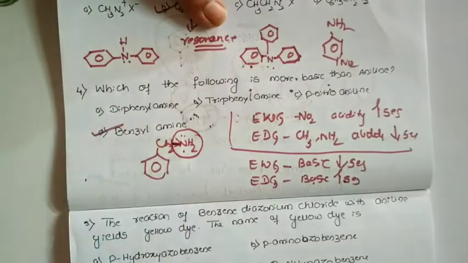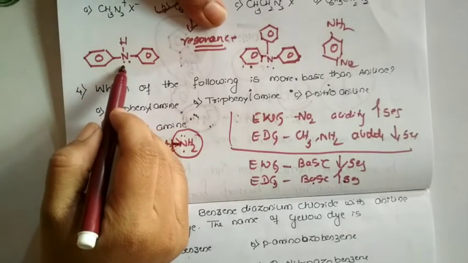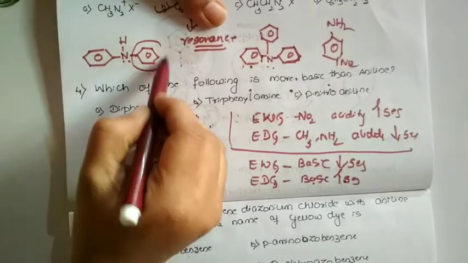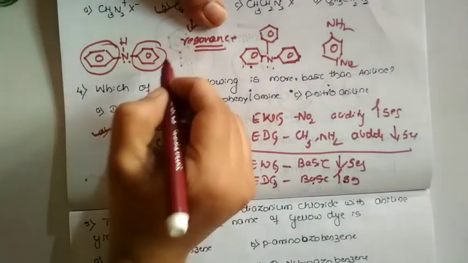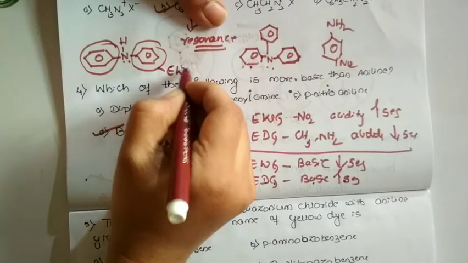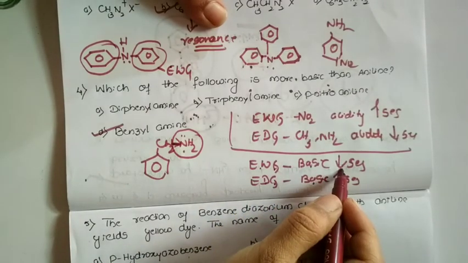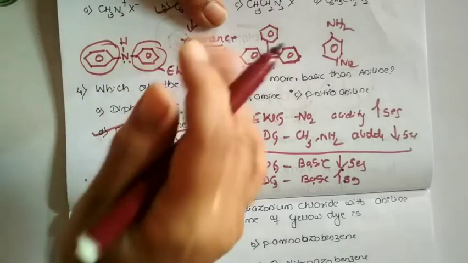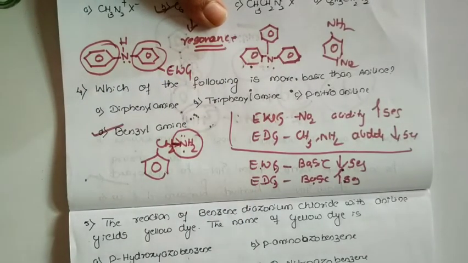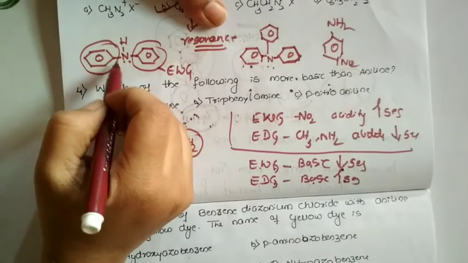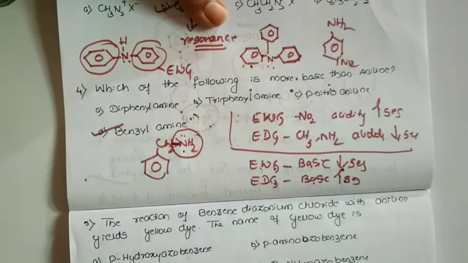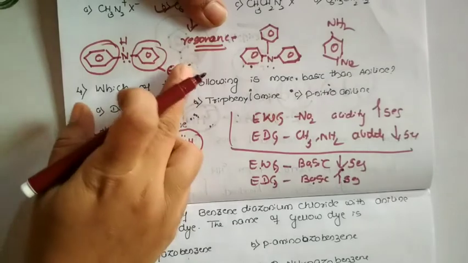Here you could see, yes, there is a nitrogen with a lone pair of electrons, I agree. But these 2 phenyl groups also act as electron withdrawing groups. As I told, with an electron withdrawing group, the basic property decreases. So that is one reason. One more is that these 2 phenyl groups are bulky in nature. Because of that bulkiness, it deactivates the nitrogen that is present. So that is one reason, and one more reason is the presence of electron withdrawing groups.